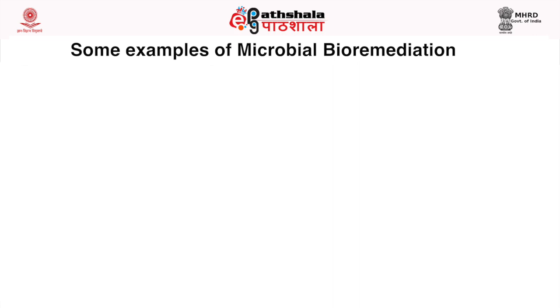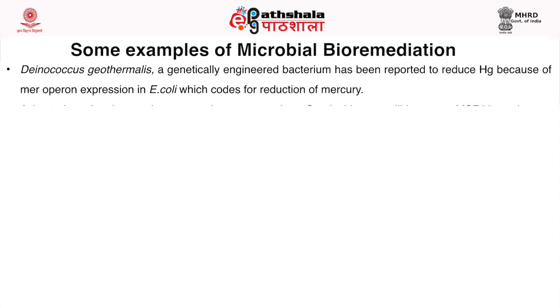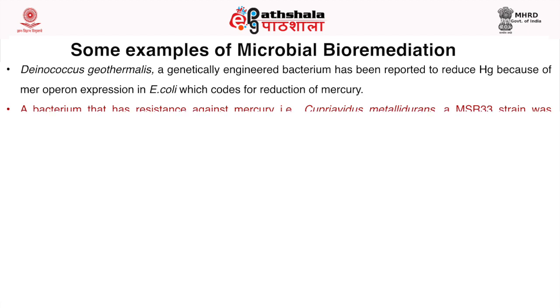Let me discuss some examples of microbial bioremediation. These examples have been taken from the available literature. Deinococcus geothermalis, a genetically engineered bacterium, has been reported to reduce mercury because of MER operon expression in E. coli, which codes for reduction of mercury.